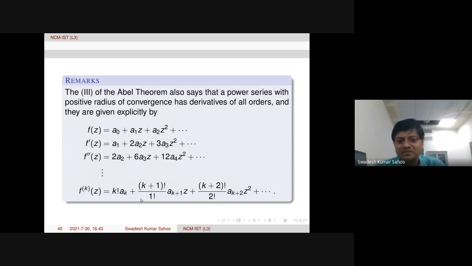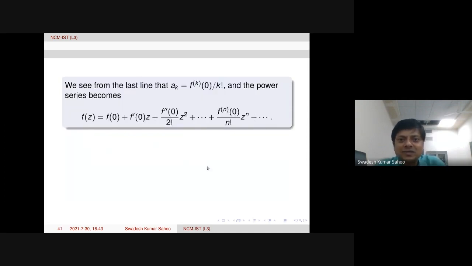From here it follows, that is actually the Maclaurin series. So we see from the last line that ak is this one, and the power series becomes like this. This is exactly the expression which I already showed you in the statement of Taylor's theorem. That is coming again here.